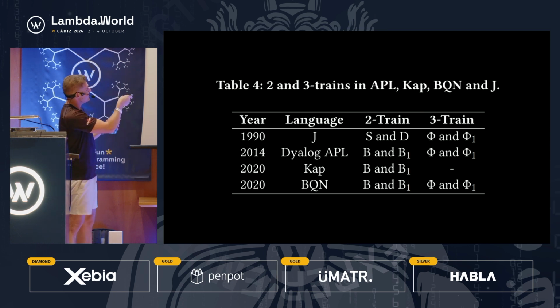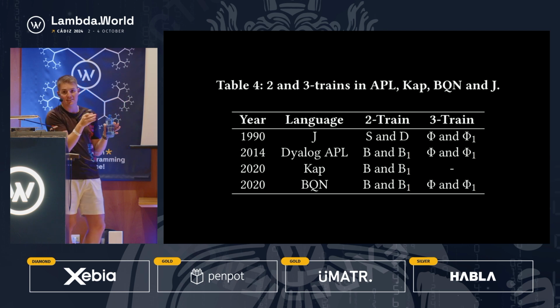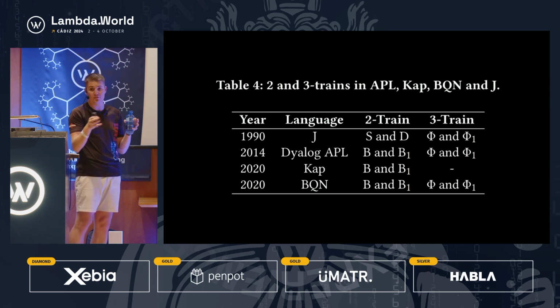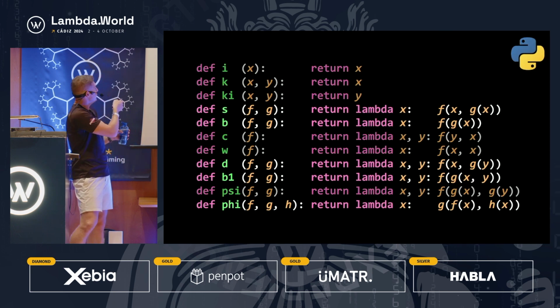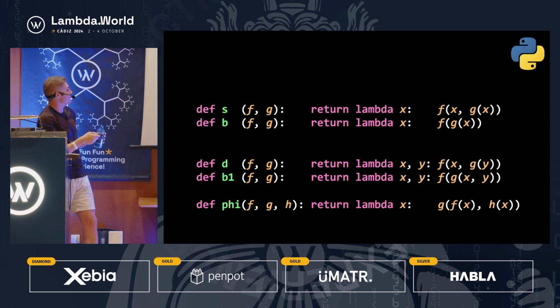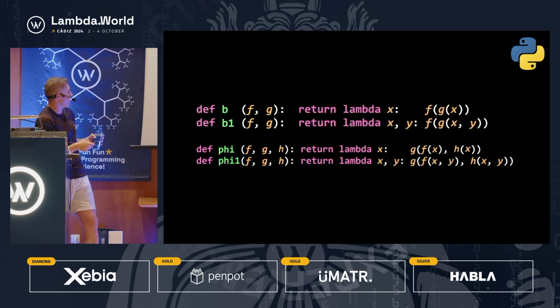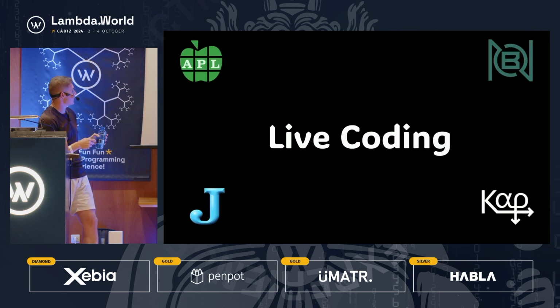You can note that in J, they chose S and D for their 2-train. I'm not going to talk about why, but the array languages later on decided that B and B1 were better. And interestingly, Kap doesn't have a 3-train, at least in the train version. They do have the combinator, but it uses explicit syntax. So if we filter for the ones that correspond to the 2 and 3-trains in the array languages and we add phi1, these are the ones that correspond to our 2-trains and 3-trains. And I believe this brings us to our live coding.